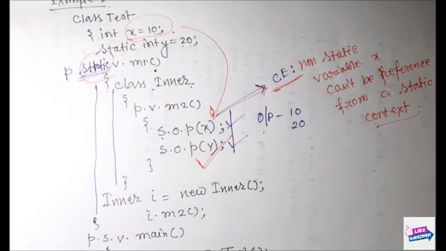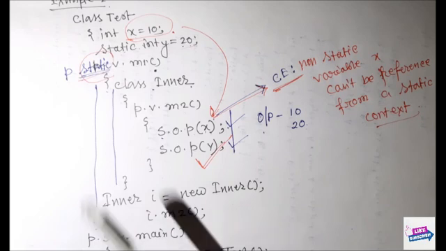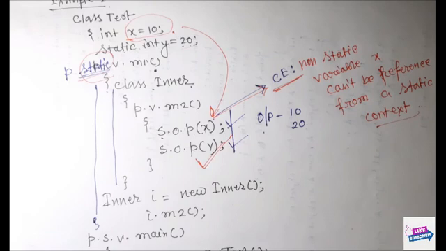The third very important point is that we can access the method local inner class only within the method where we declare it, and outside of this method we cannot access it because it has limited scope. That is why the method local inner class is rarely used. And the fourth point is we can declare the inner class within a static method or a non-static method.